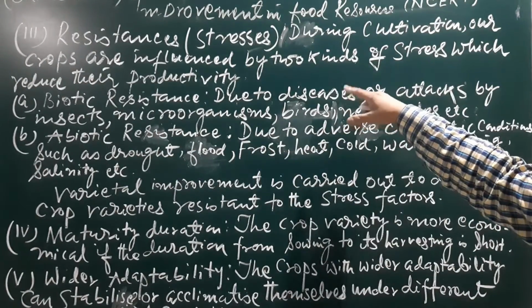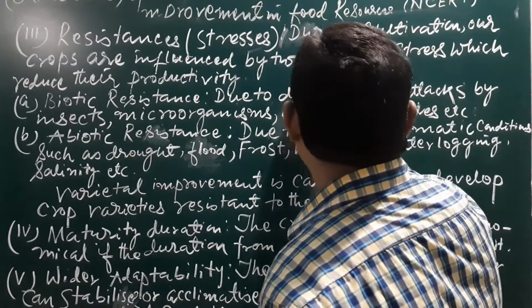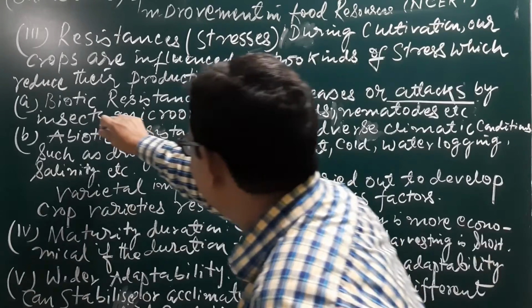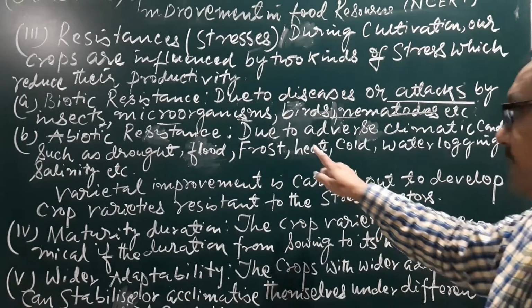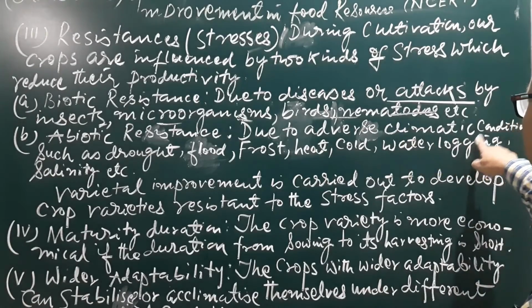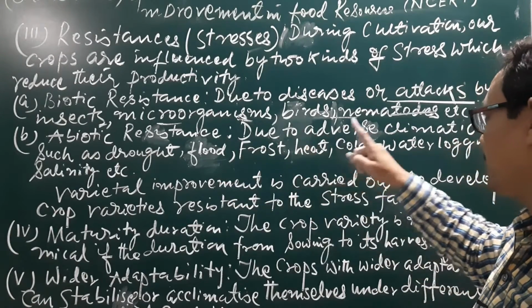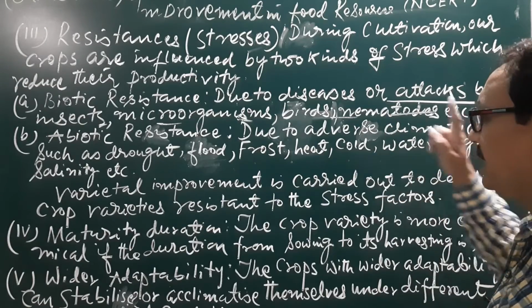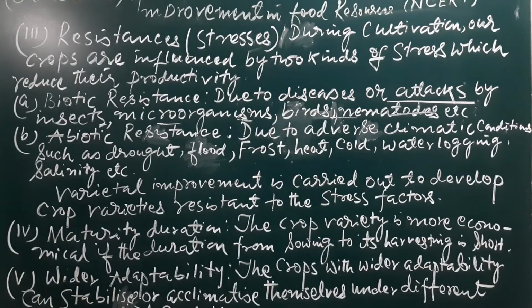This is under the biotic, that means the living factors, due to attacks by insects, microorganisms, and some other abiotic factors, non-living, like adverse climatic conditions such as drought, flood, frost, heat, cold, water logging, salinity of the soil, etc. So this is some of the factors discussed in point number 3.